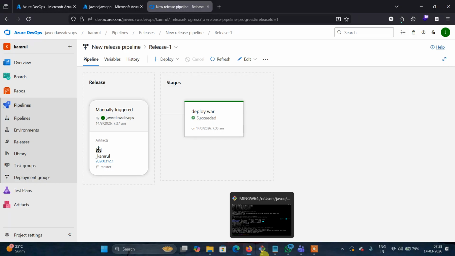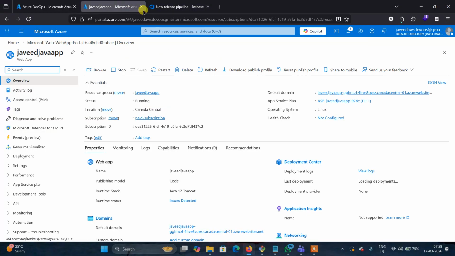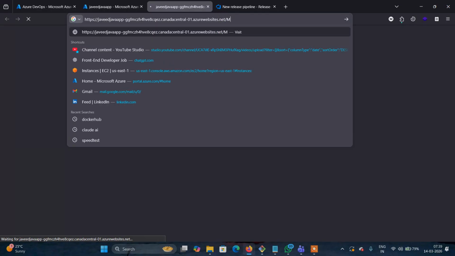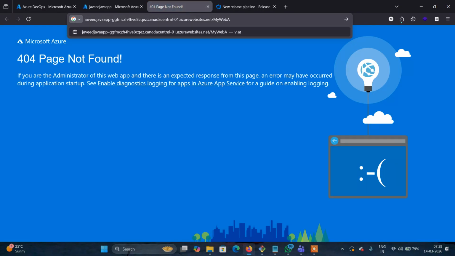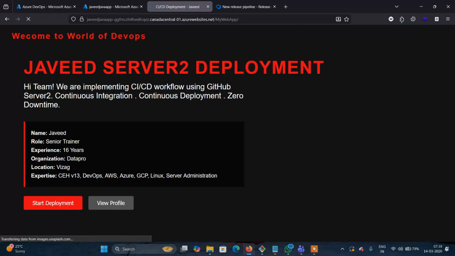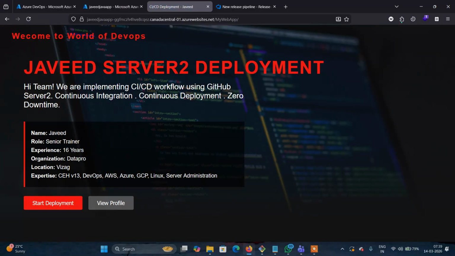Now go to this app. This is the app, this is the link here. And the app, what is the name? We had given the name. Only a context path, sorry, my web app. Now see the output. Yes, that's it. It is very easy, brother.